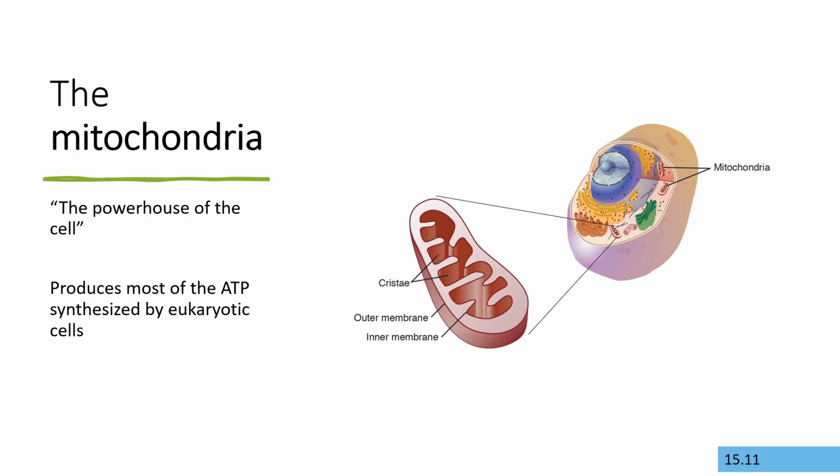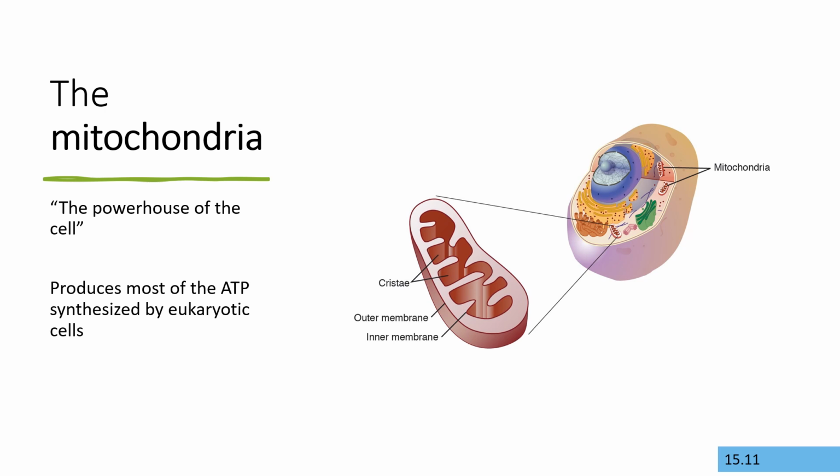The mitochondria are very important structures in the eukaryotic cell. You may have heard them referred to as the powerhouse of the cell. This is because the mitochondria are where most of the ATP is generated in cells. Again, we'll talk more about ATP when we talk about photosynthesis and cellular respiration.